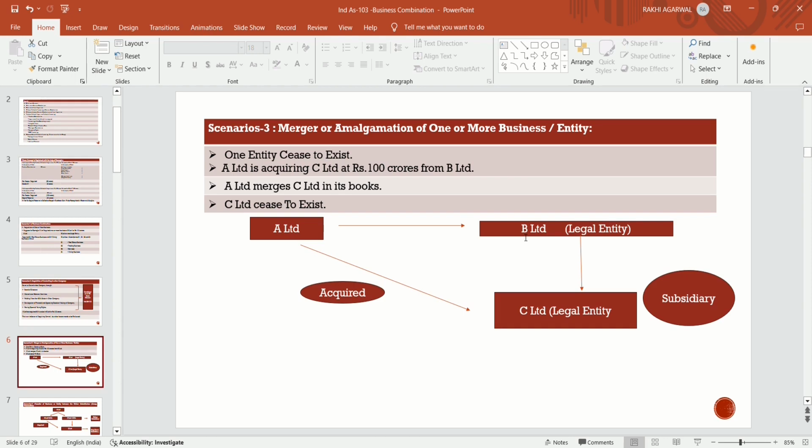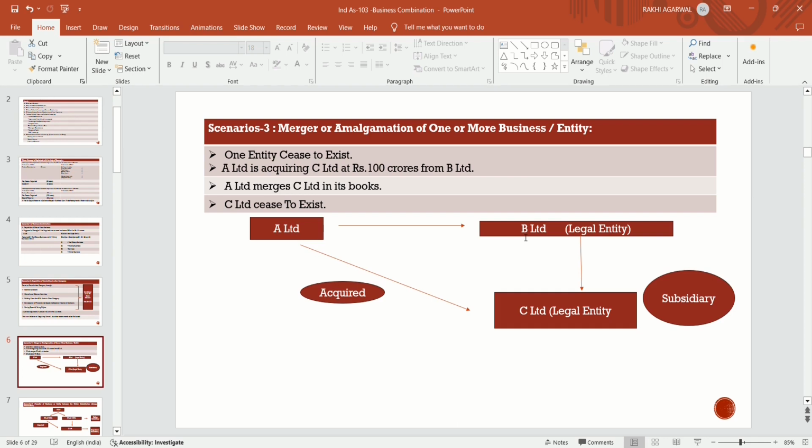Suppose A Limited is acquiring C Limited at rupees 100 crores from B Limited. B Limited and A Limited are two separate entities, and C Limited is also a legal entity, a subsidiary of B Limited. Now A Limited acquired the subsidiary of B Limited, that is C Limited, and C Limited now ceases to exist because A Limited and C Limited are merged together and there is no existence of C Limited. So now only A Limited and B Limited exist. A Limited and C Limited merged together in its books, and C Limited has now ceased to exist.